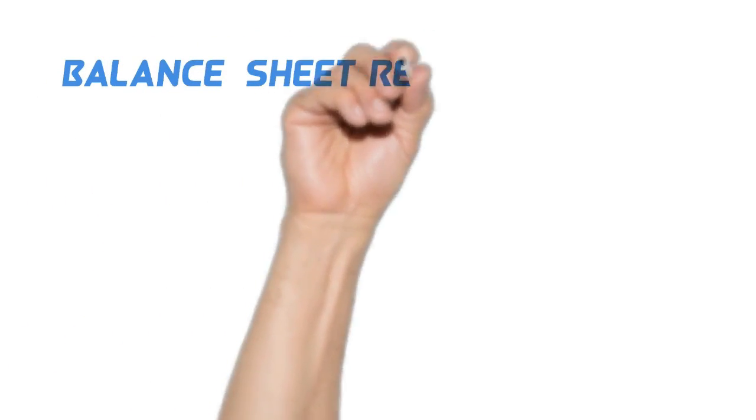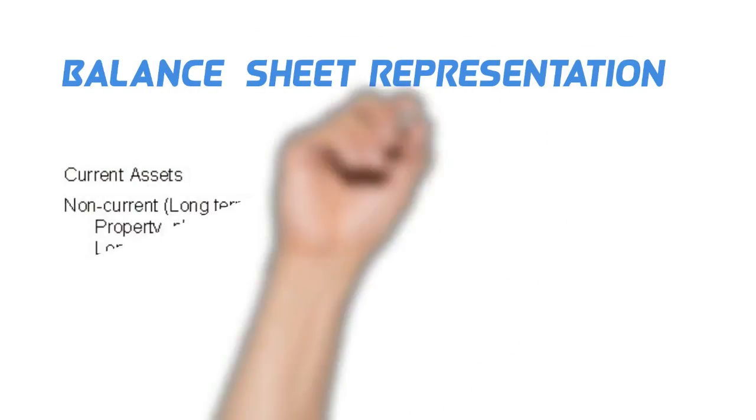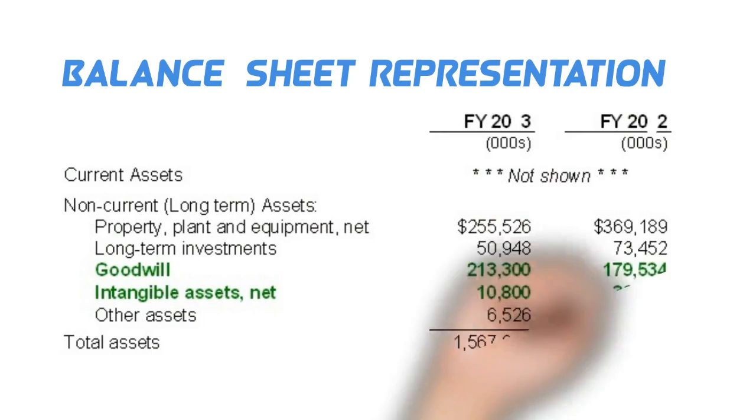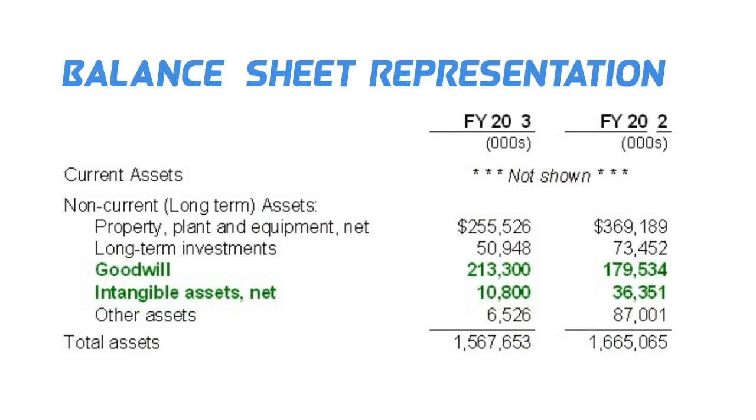Balance sheet representation of intangible assets. In this example, you will note the point of representation of intangible assets. Here you see, intangible assets are part of long-term assets. They are shown below property, plant and equipment and long-term investments.